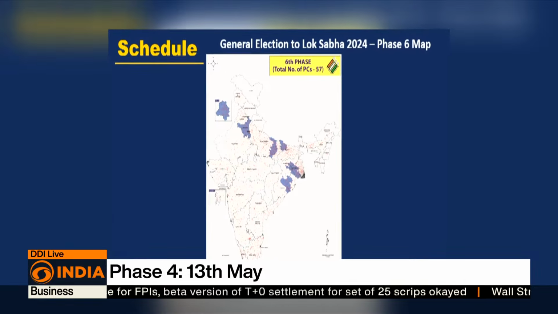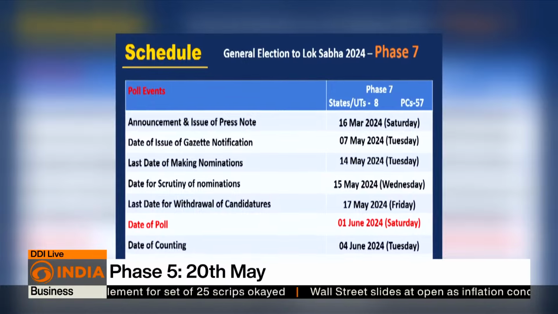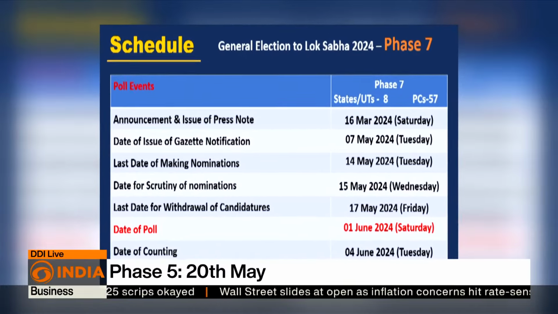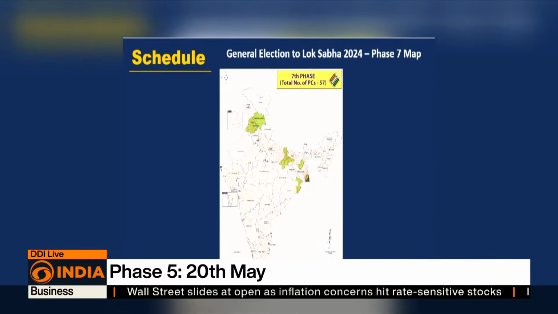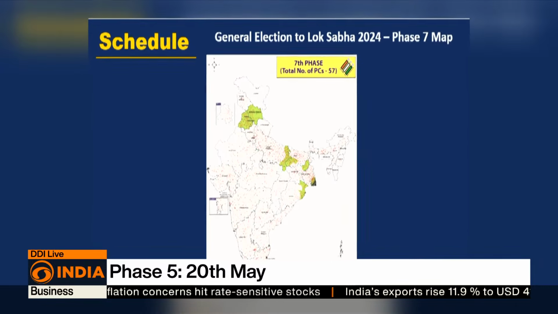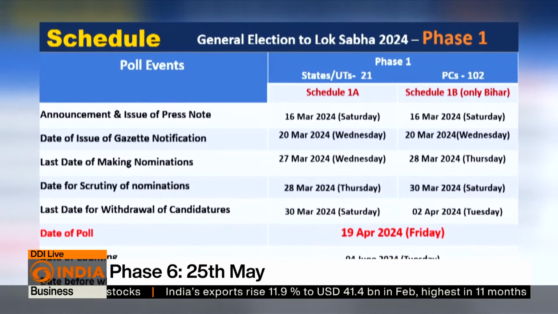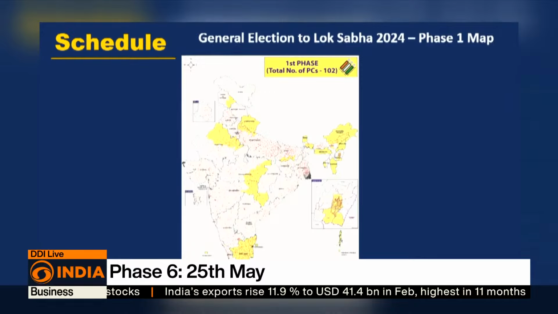If you look at the last 2 elections when dates were announced, it was very much early. This time there was almost a 6-day delay when it comes to the dates being announced. And for the first time, the voting as well as counting being pushed into the month of June clearly indicates that there is a huge task on hand for the Election Commission, and they have tried everything possible to make it a free and fair election.